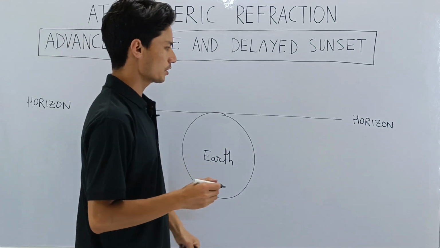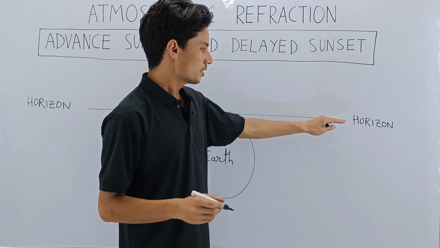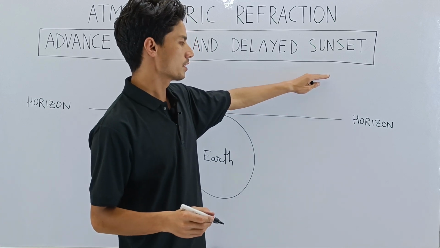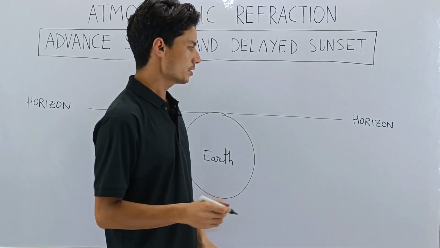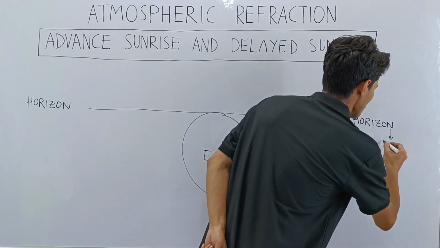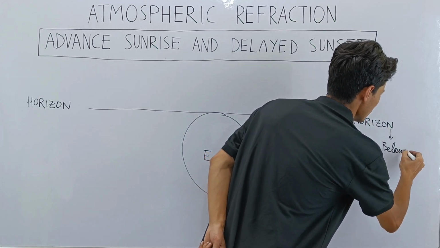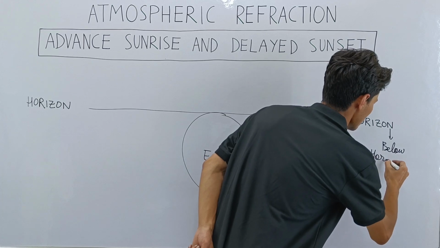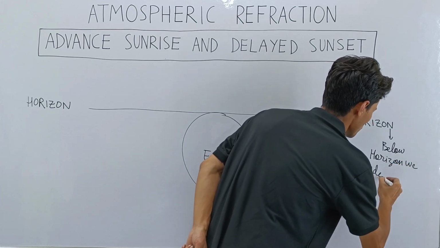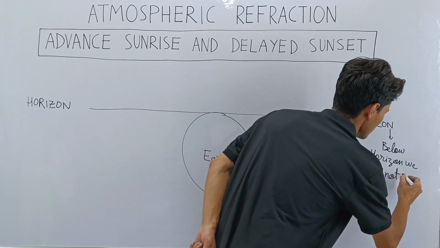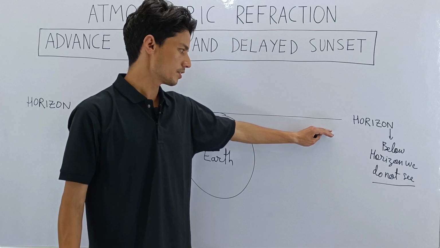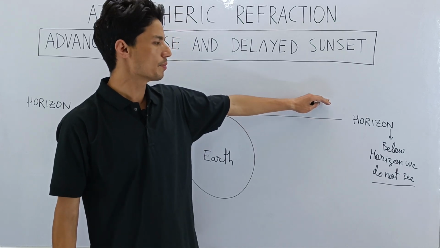Now remember, class, one thing: we only see things above the horizon. Above the horizon you will see. Below the horizon we don't see. So remember, we do not see the things below the horizon. We only see things above the horizon.